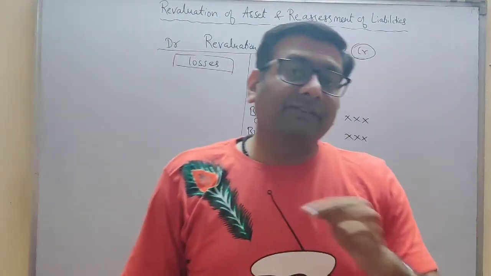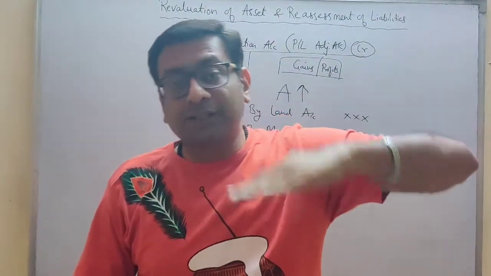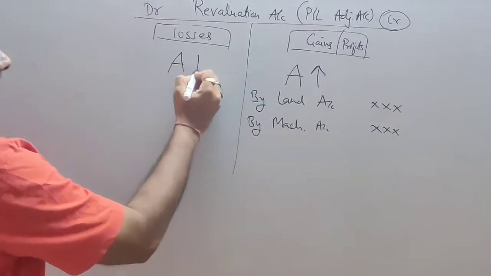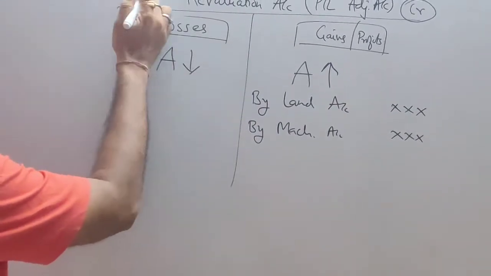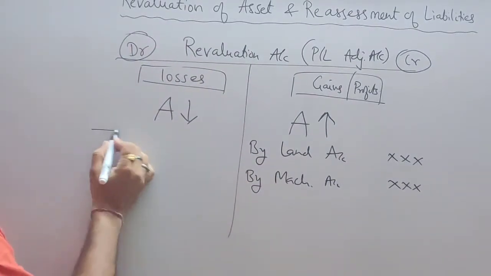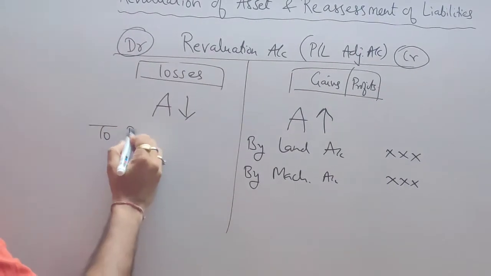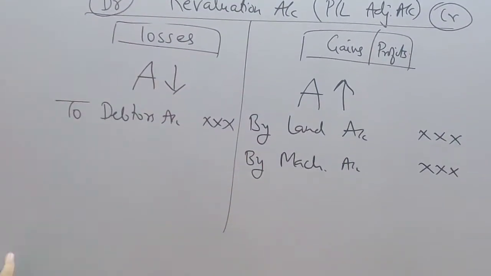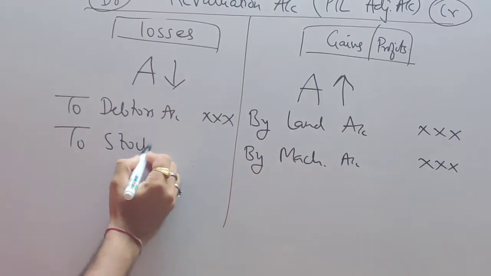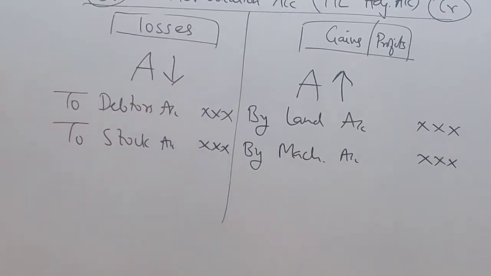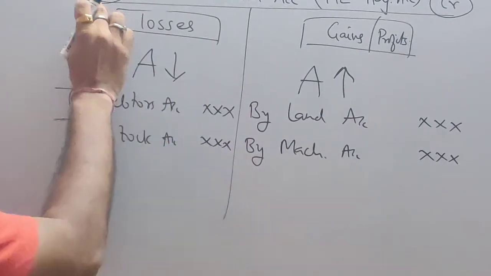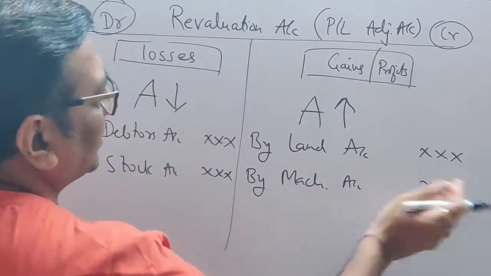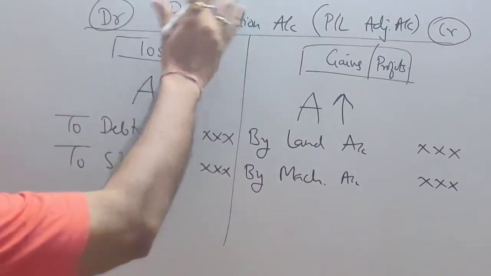And the other way around, what if your asset's value is falling? It's a loss, very logical. So if your asset value is falling, it's a loss, you will record it on the debit side. So let's take an example. Suppose your debtors' value is decreasing. So write to debtors account and the amount. Your stock's value is decreasing, write to stock account and the amount. So whenever your asset decreases, it's a loss, write it on the debit side. If your asset is increasing, it's a profit, write it on the credit side. I hope you understood revaluation of asset.